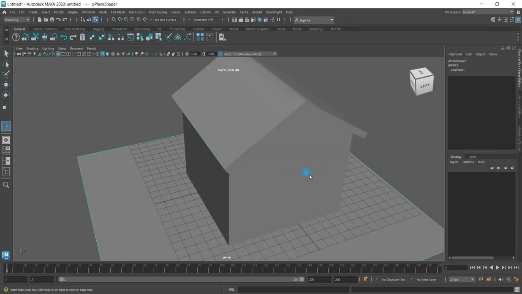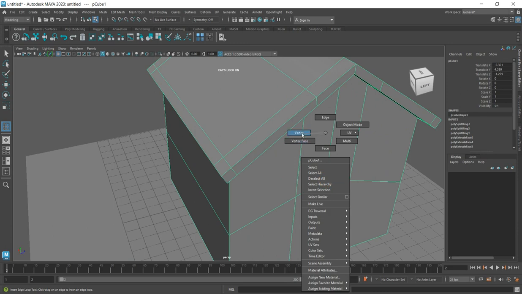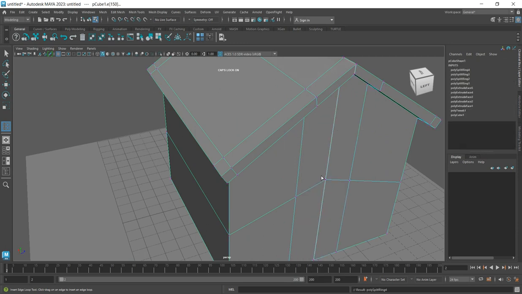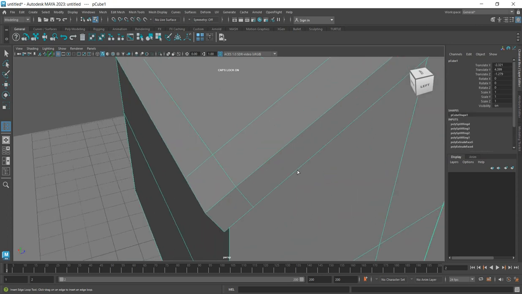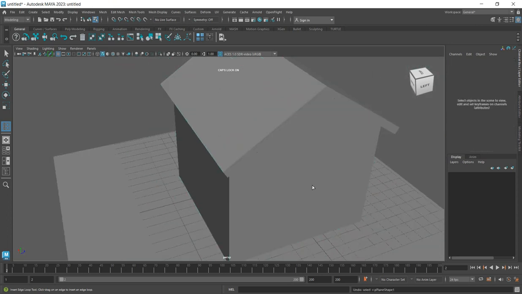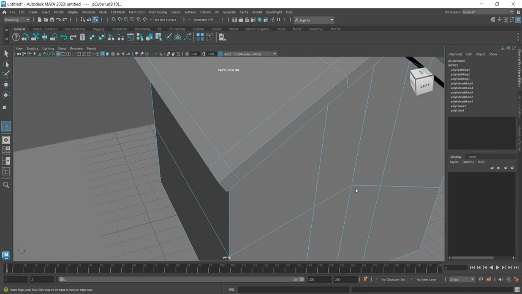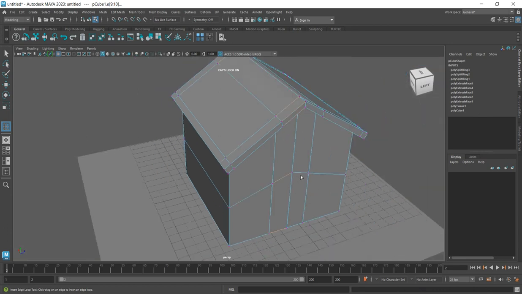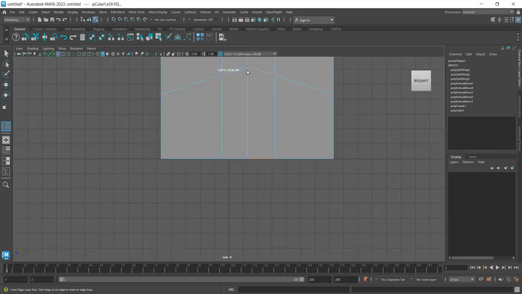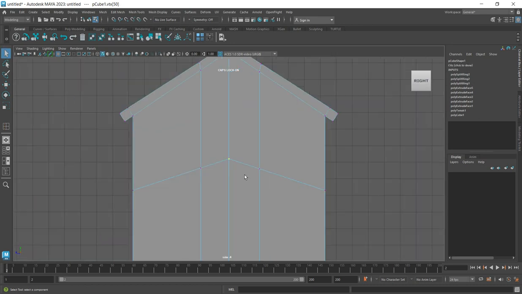Select this, what's your issue, Ctrl Z, Ctrl Z. So select vertex, press enter, come to this point, select vertex, press F, click on move, and you bring this down.